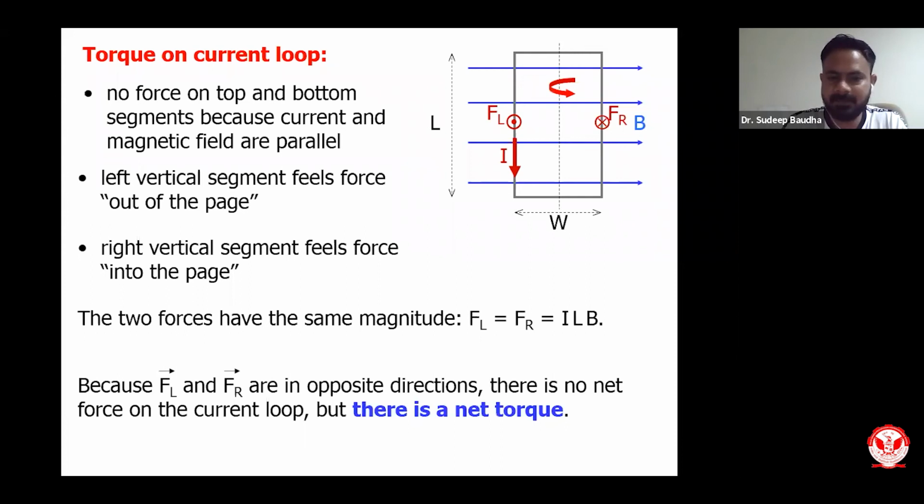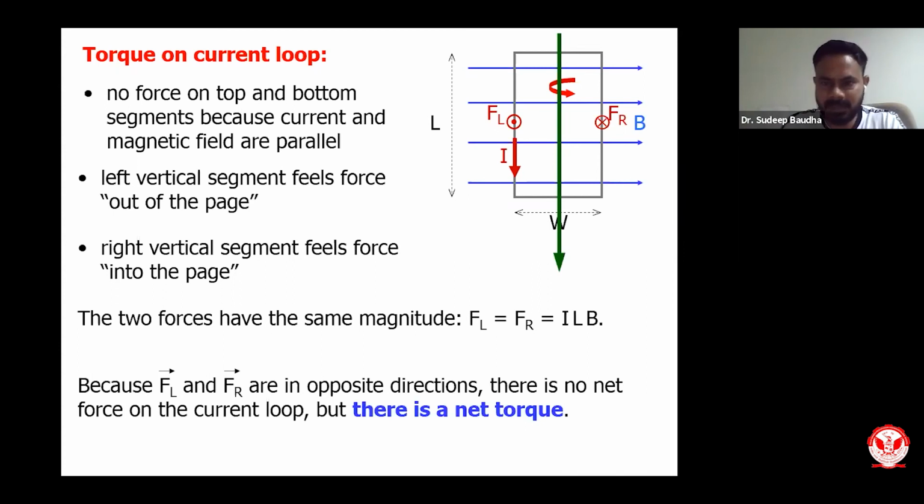Because FL and FR are in opposite directions, there is no net force on the current loop, but there is a net torque. Net torque means we will have a rotational effect on the geometry. We will have this central axis, and because of that axis I will have some amount of torque. Now let us try to calculate the torque.